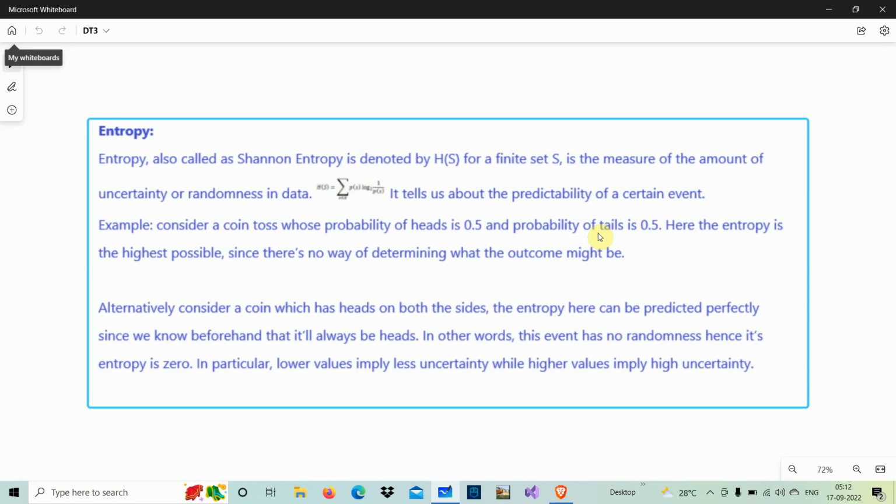Let us take an example here. Usually in a match or on some occasions we toss a coin, to decide what is the head and what is the tail. Here we have two sides, one head and one tail, naturally in all coins. So what is the probability that it will be head? It is 1 by 2, because if you toss, out of 2 only 1 will come. Similarly, the probability of tails is also 1 by 2 or 0.5. Here the entropy is the highest possible, since there is no way of determining what the outcome might be. It's clear?